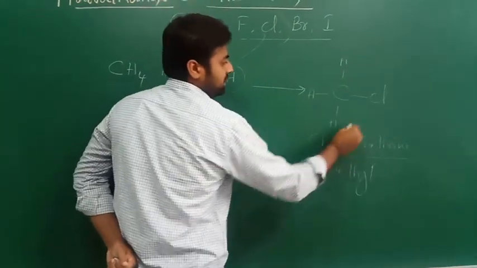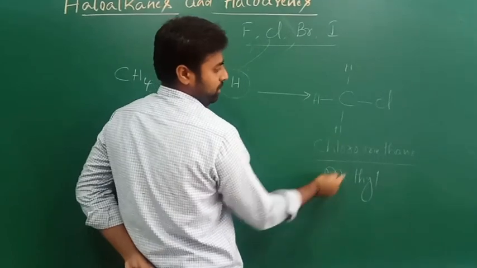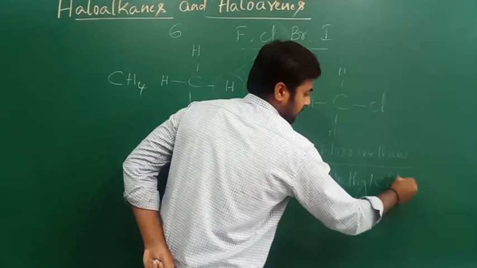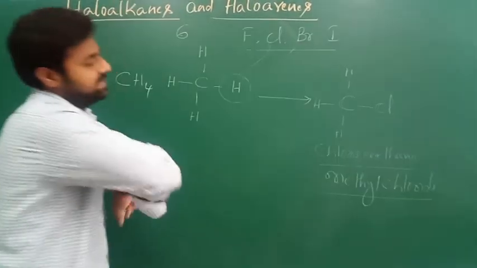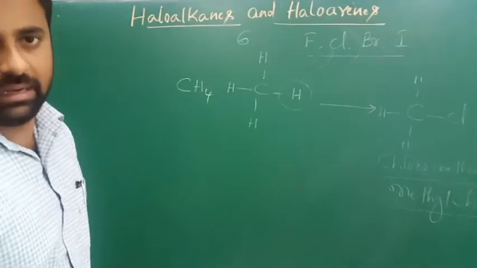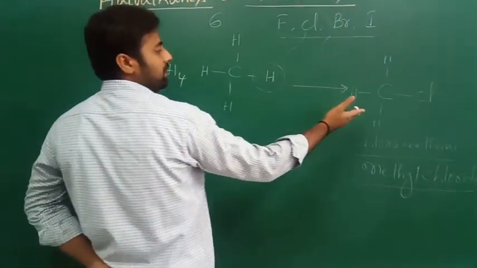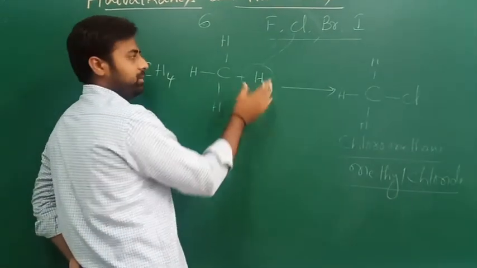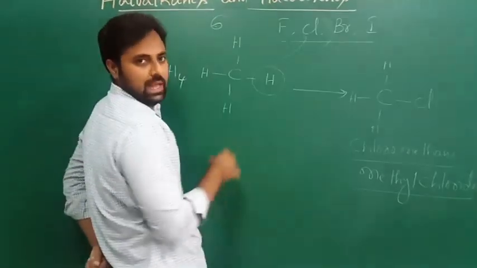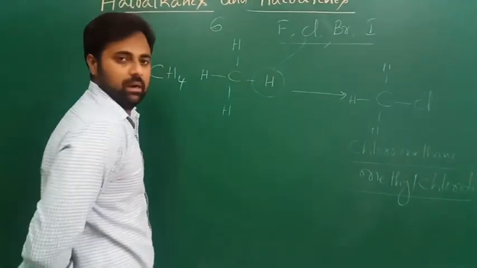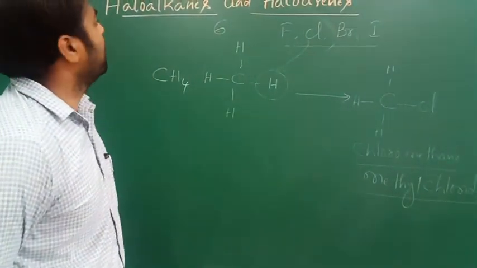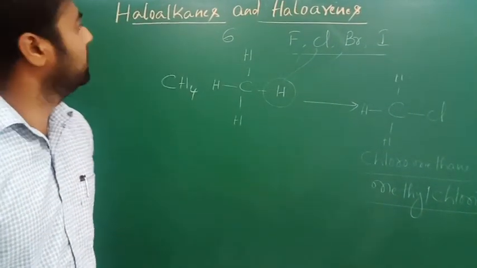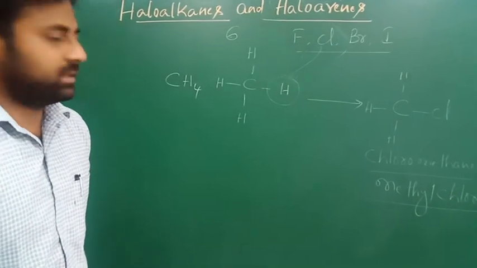Or simply we call it methyl chloride. This CH3 is a methyl group, and the halide group is chlorine. This is a simple example of an alkyl halide. How is it produced? It is obtained by the replacement of one or more hydrogen atoms by any of the halogens, which gives alkyl halides. Or simply we can say halogen containing organic compounds are known as haloalkanes. I hope you understand.